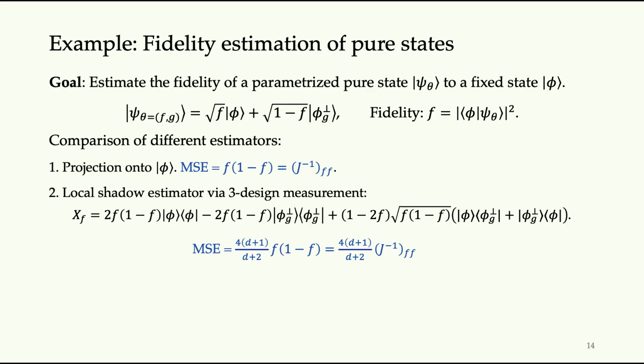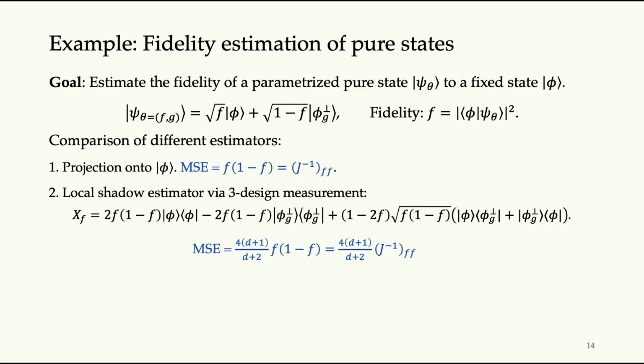As we previously showed, this mean square error matrix here is only a constant away from the optimal value. That means it is at most 4 times f1 minus f. So it might sound like, okay, can we get a better constant, or is this the optimal protocol?